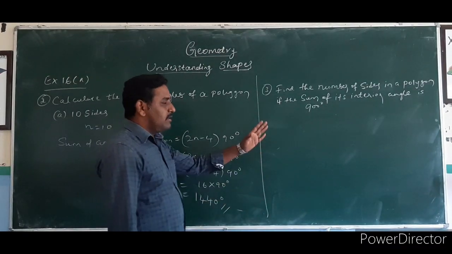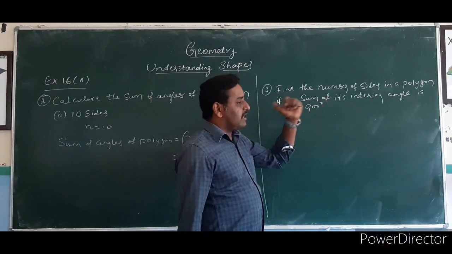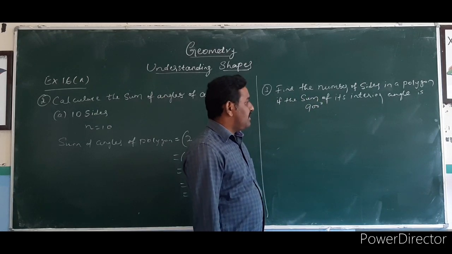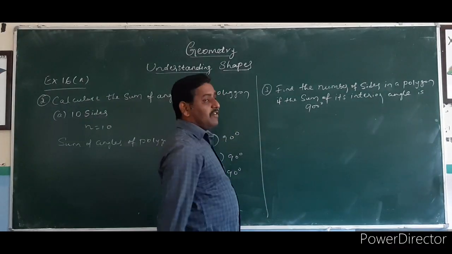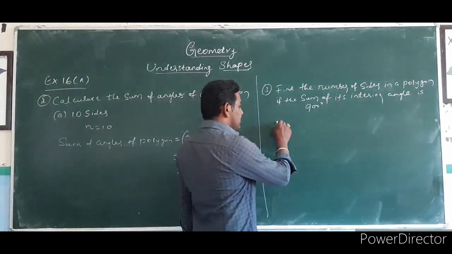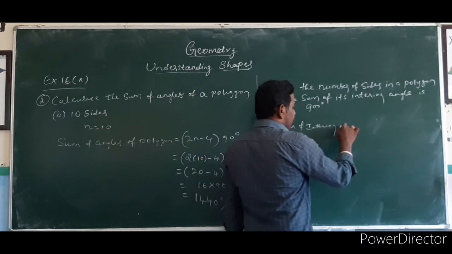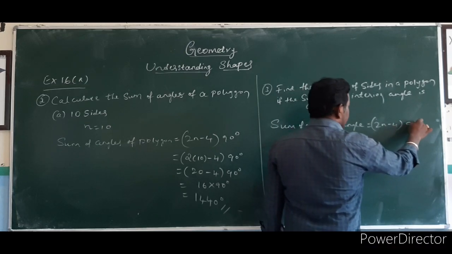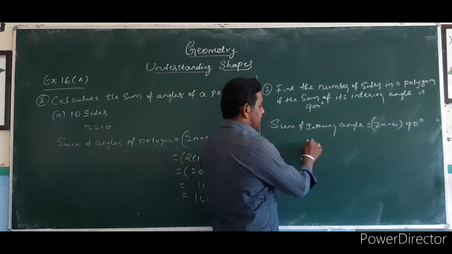In the third question, the remaining questions you can solve yourself. In the third question of the same exercise: find the number of sides in a polygon if the sum of its interior angles is 900 degrees. The sum of interior angles is given, but we have to find the number of sides. What is the formula? Sum of interior angles is equal to (2n minus 4) into 90 degrees. The sum of the angles given is 900.